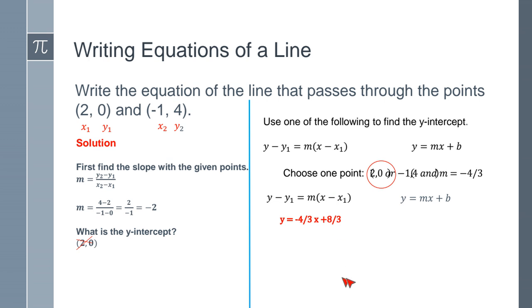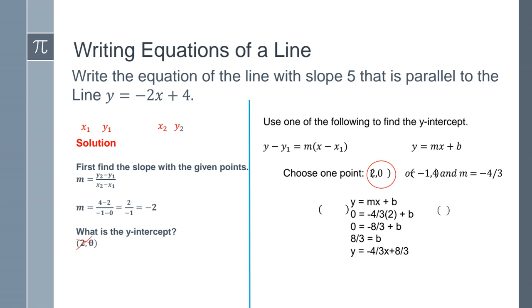Okay, now again, let me click the other slide. Now, we're going to use the other formula, which is y equals mx plus b. By using the formula, we're going to keep the same point, which is (2, 0). We're going to plug in 0 where the y is, and we're going to plug in 2 right where the x is. This is my y, the 0, and my x is 2.